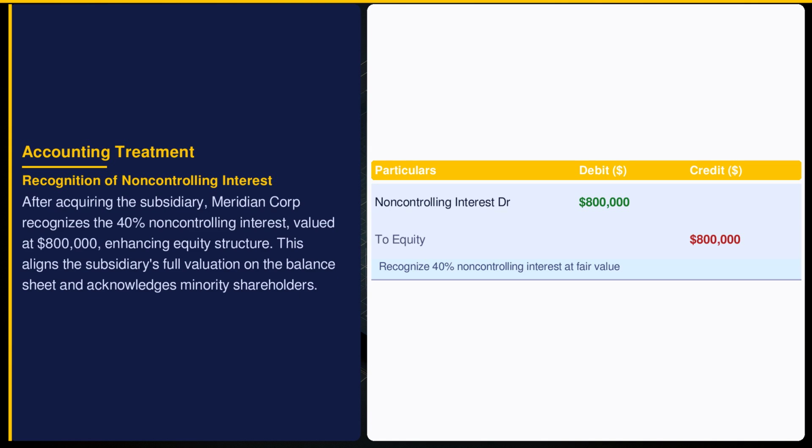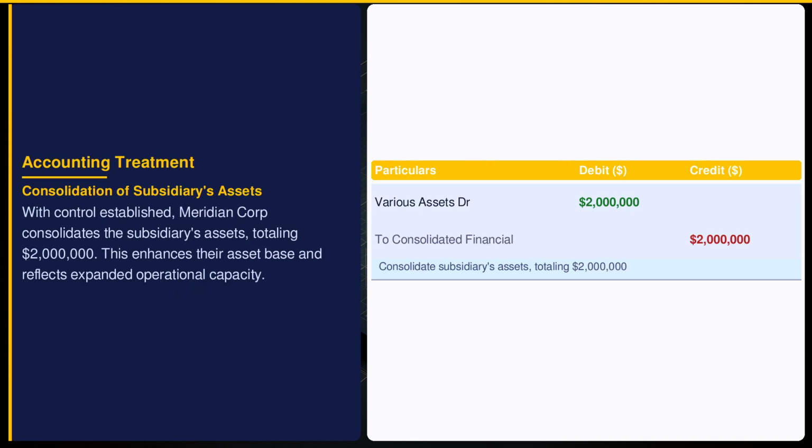This ensures transparency in the financial statements regarding ownership distribution. Consolidation of the subsidiary's assets at $2 million distinguishes Meridian Corporation's enhanced financial position. ASC 810 requires all assets of controlled subsidiaries to be included in the parent company's balance sheet, ensuring a comprehensive view of resources and capabilities. This action boosts total assets and can improve leverage ratios.